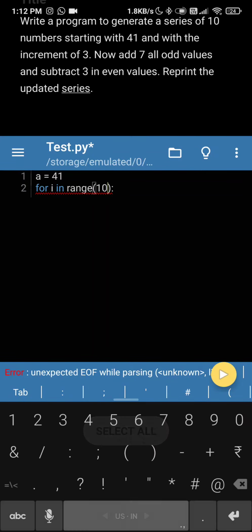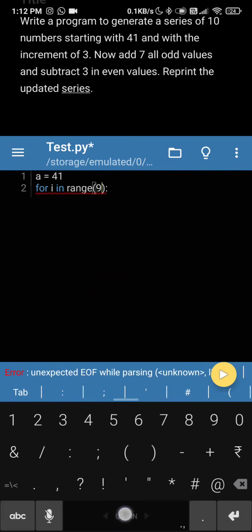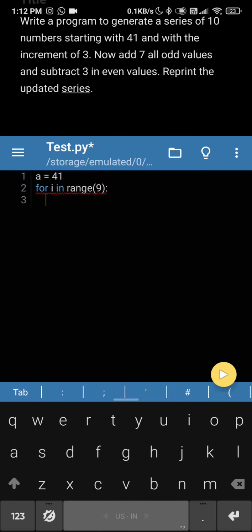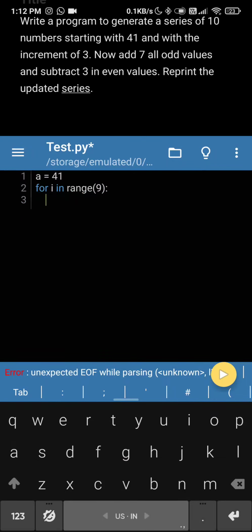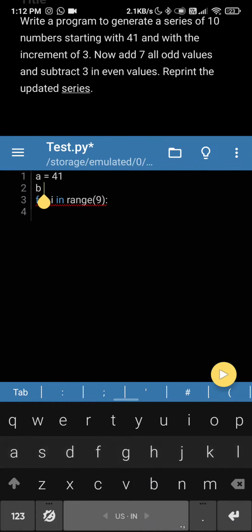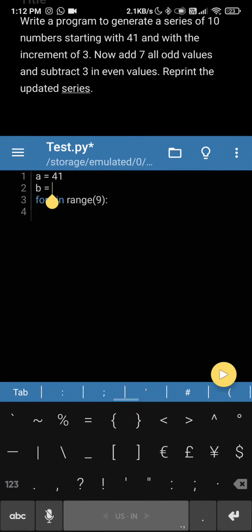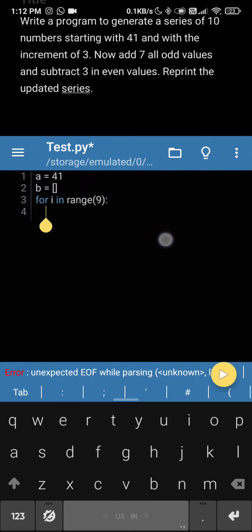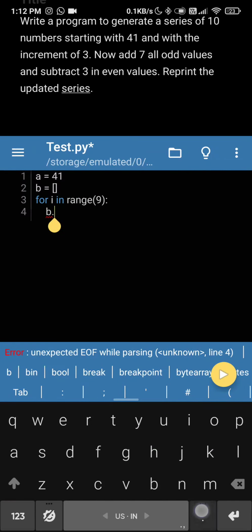Actually 9 numbers because we already have 41. So let's make 41 a list, or okay, let's make an empty list. b is equal to empty list. So let's do b dot append.